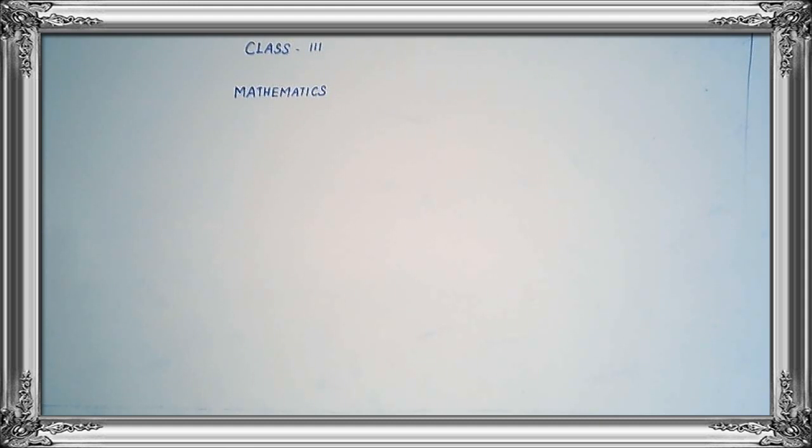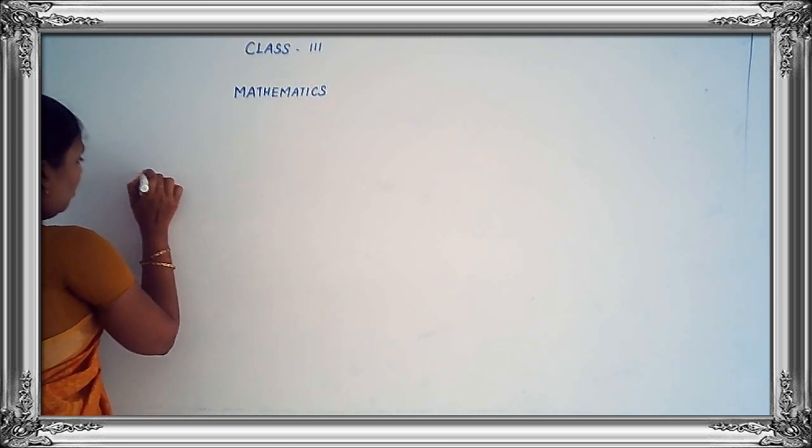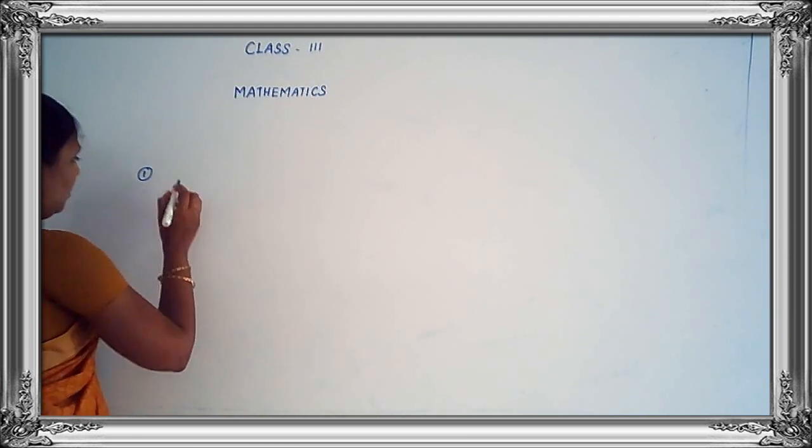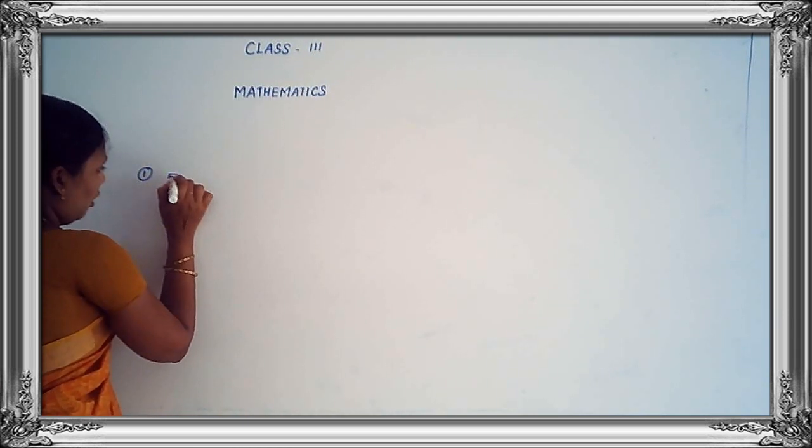What is descending order? We have to arrange the numbers from big to small. Okay, see the first one. For example, arrange the given numbers in descending order.